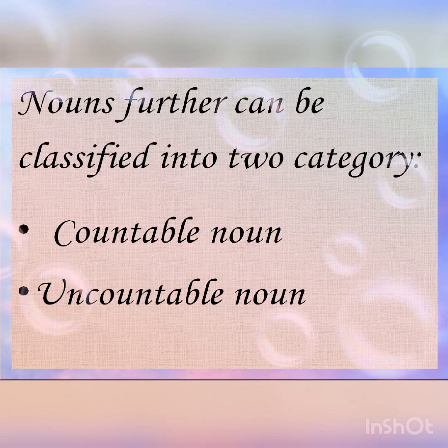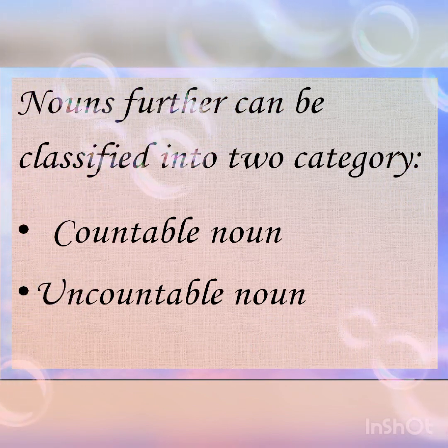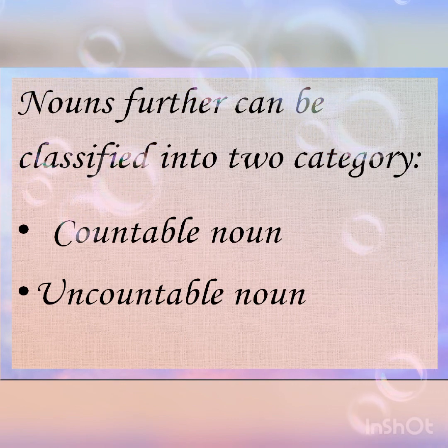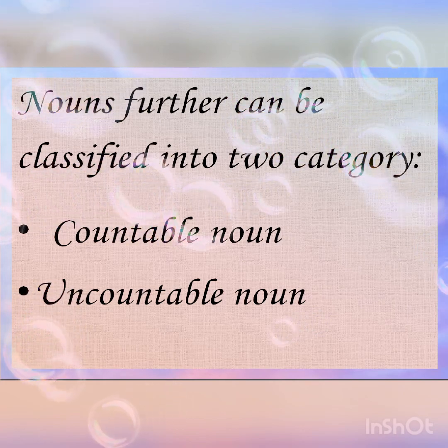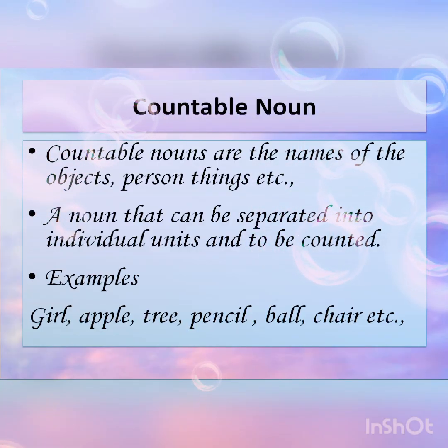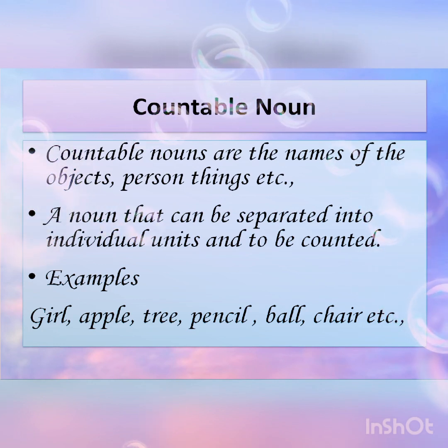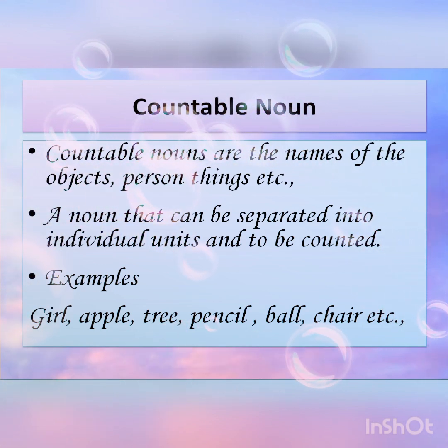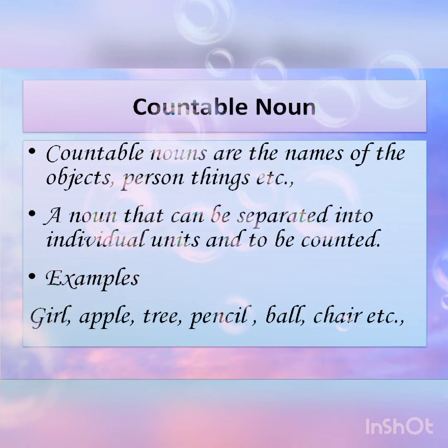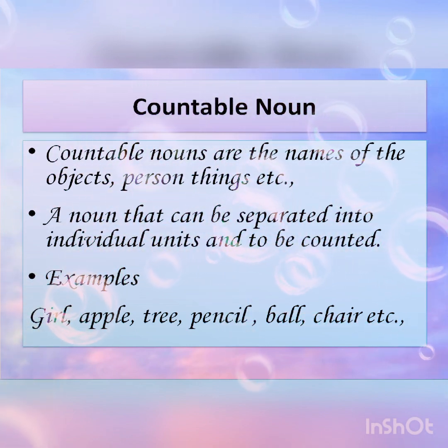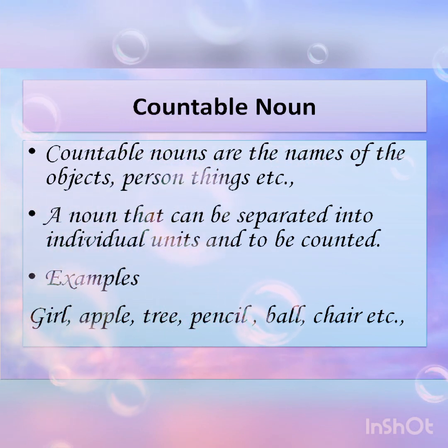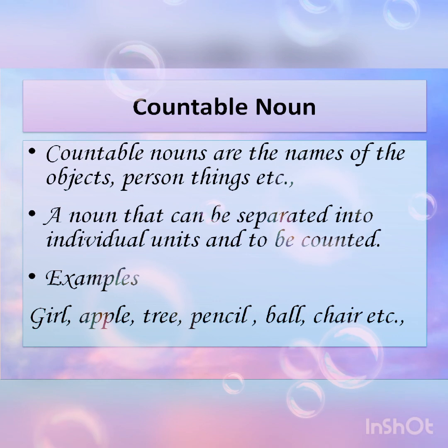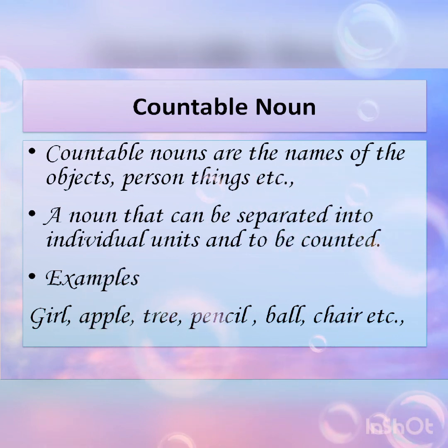Noun. A noun is a naming word. Nouns can be further classified into two categories. First one, countable noun. Second one, uncountable noun. Definition of countable noun: countable nouns are the names of objects, persons, things, etc. A noun that can be separated into individual units can be counted. For example, girl, apple, tree, pencil, ball, chair, etc.